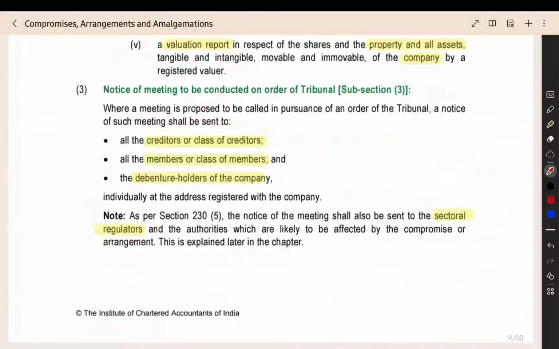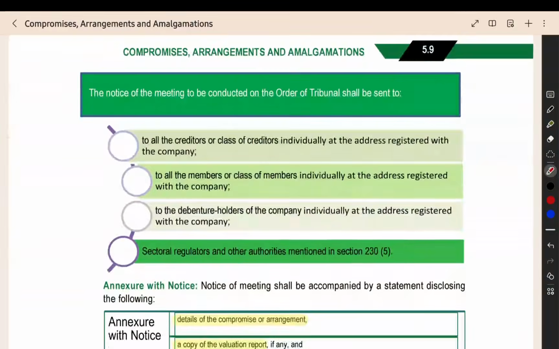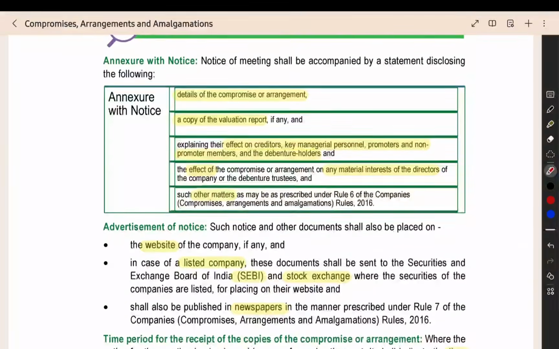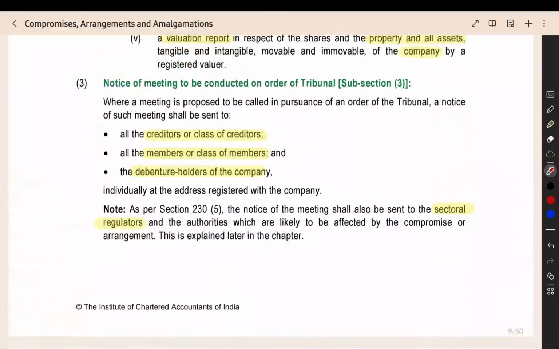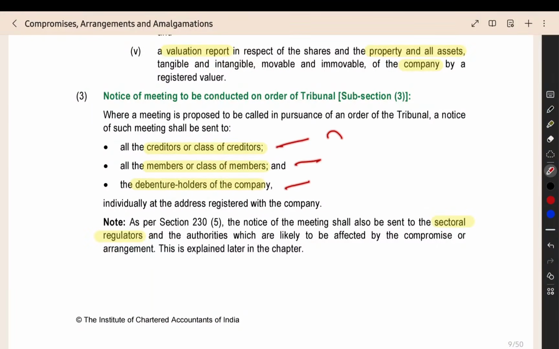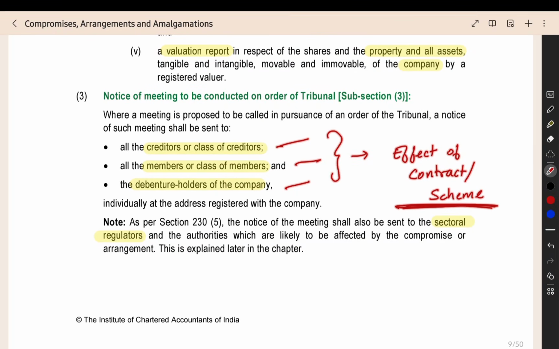In the notice of the meeting, what will be there? In the notice, you have to give the details of the compromise or arrangement, then the valuation report. After that, you have the creditor, member, debenture holder. What will be the effect of the contract or the scheme on these people? How will it affect them? That also you have to give as a report: the effect of the scheme on the creditor, member, debenture holder.